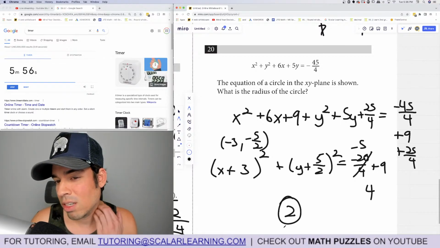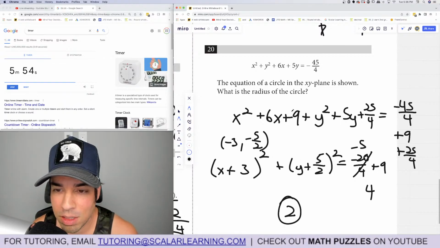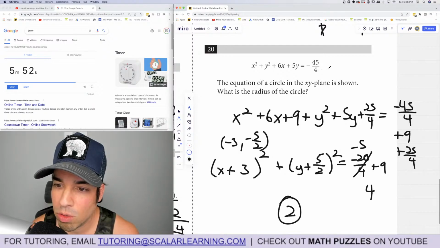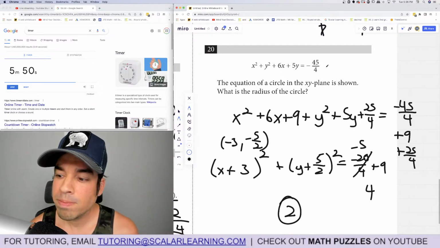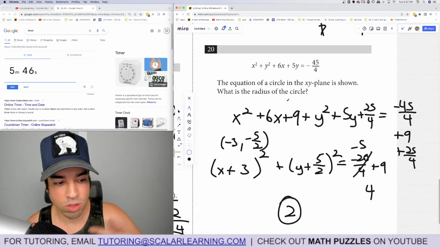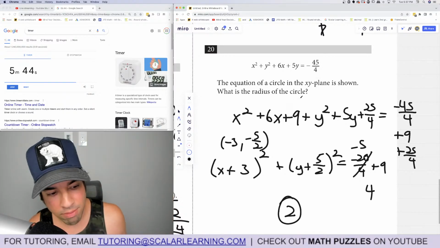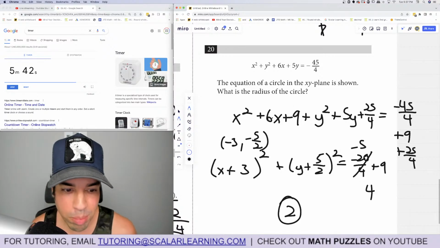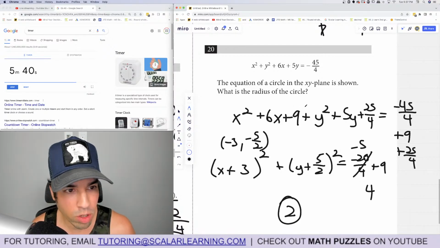And unfortunately, there's not really a way that I can check this. I'm just going to double check my math here. So added 9. Added 25 fourths, that's negative 5. Yeah, there's not really a way that you can do anything on the non-calculator. You can't graph it, so we're kind of stuck. But assuming we did careful, good work, we're good to go.